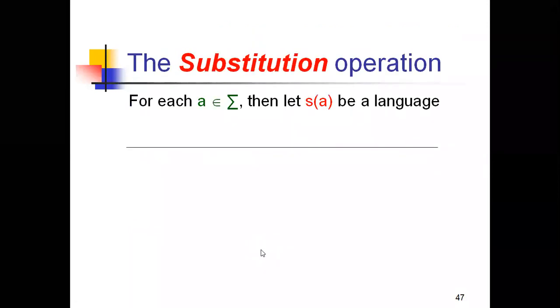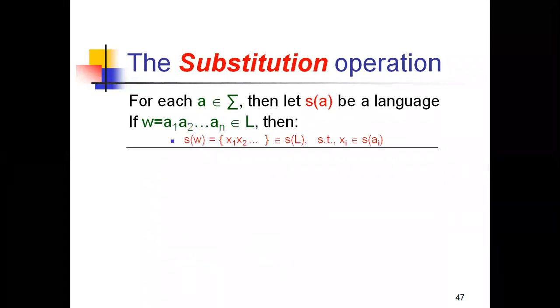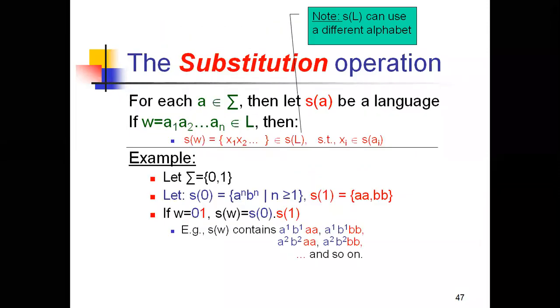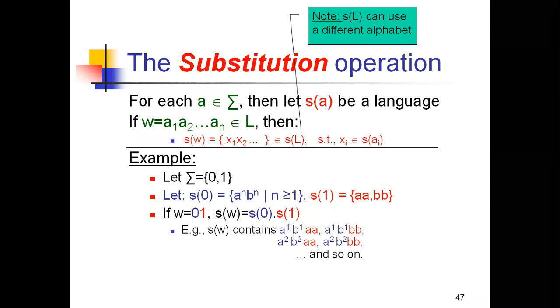Now it's time to know the proof of the substitution operation. Substitution is one of the properties of context-free languages. For each small a, which is a terminal belonging to sigma, where sigma is nothing but the input alphabet, let s(a) be a language. S is a substitution, and s(a) is the substitution of a. Suppose we have a string w = a1 a2 ... an.